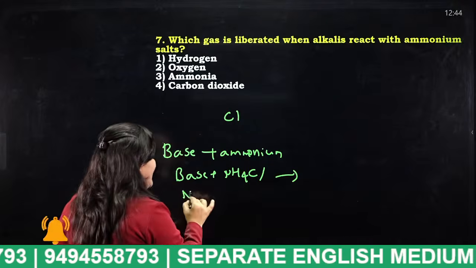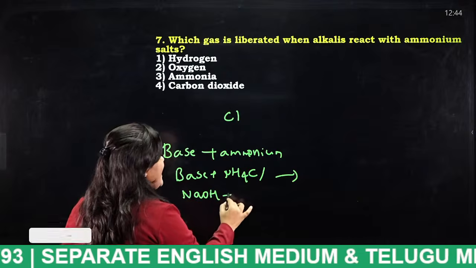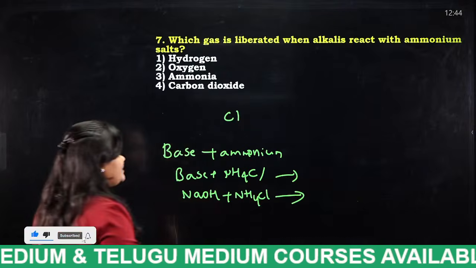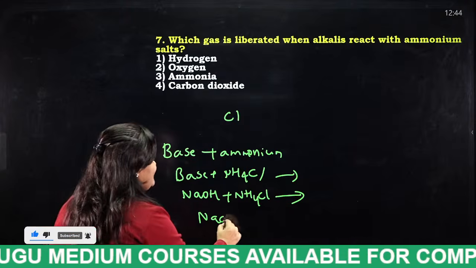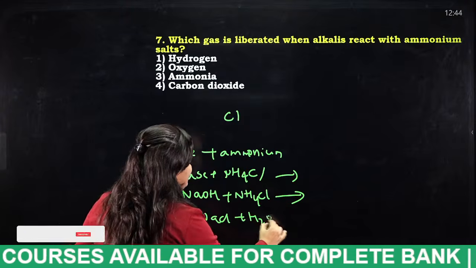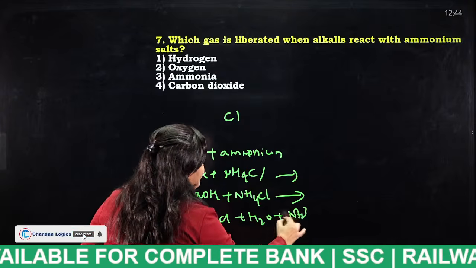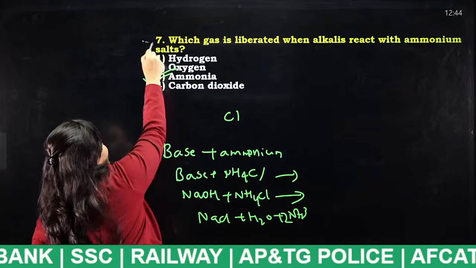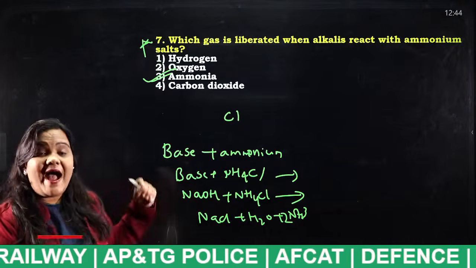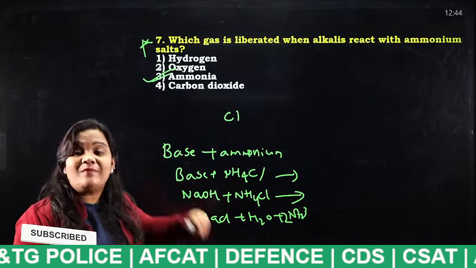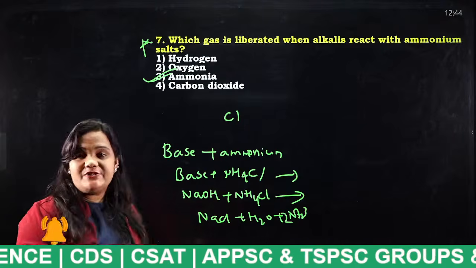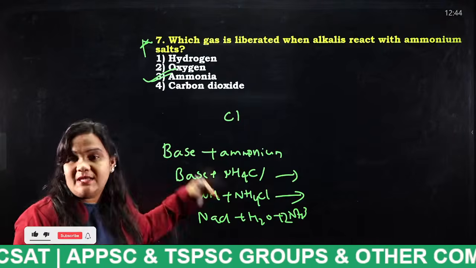Base is nothing but NaOH. When NaOH reacts with NH4Cl, what gas is released, students? Tell me. NaCl plus H2O plus NH3. So which gas is released? Ammonia. Very important. Again and again I am saying, students, I am not balancing the equation. In order to make you understand, I am just writing it without balancing.